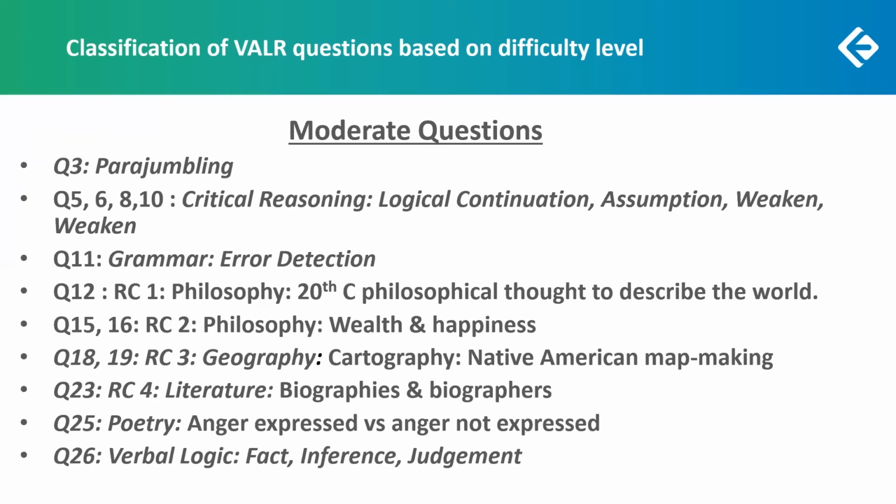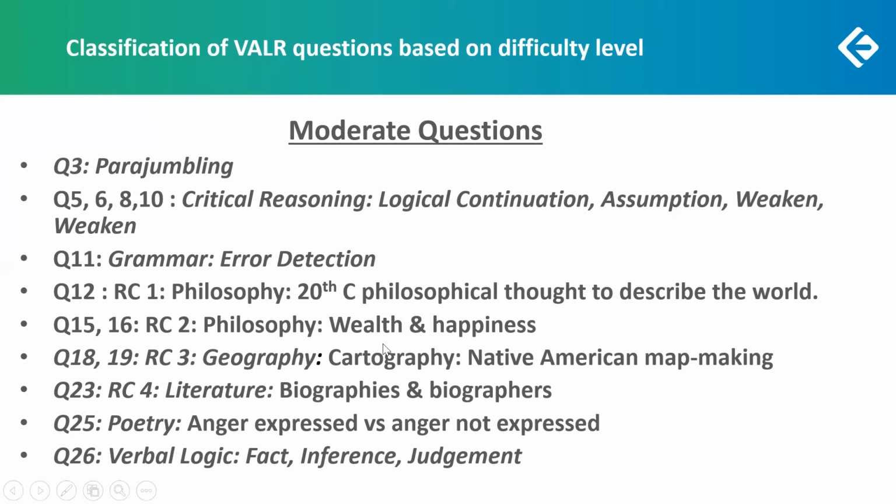The 1 grammar question, error detection, was definitely an easy one because it followed set lines of noun, pronoun, subject verb, or tense errors. There was even an error in the use of the conjunction. So pretty easy for you to identify this, and it can definitely be marked moderate.